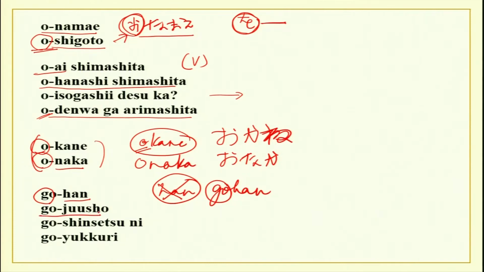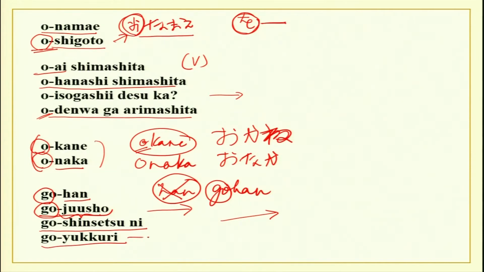Go jusho. When you ask somebody, go jusho wa nan desu ka? And for yourself, watashi no jusho wa, whatever your jusho is. So, go is honorific, and without the go, jusho is humble or normal conversation. Go shinsetsu ni, very kindly. So, somebody else go shinsetsu ni yatte kuremashita. He did something very, very nicely.